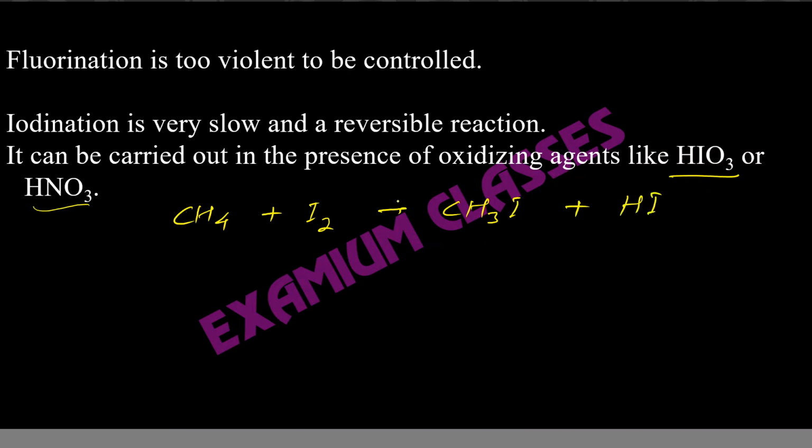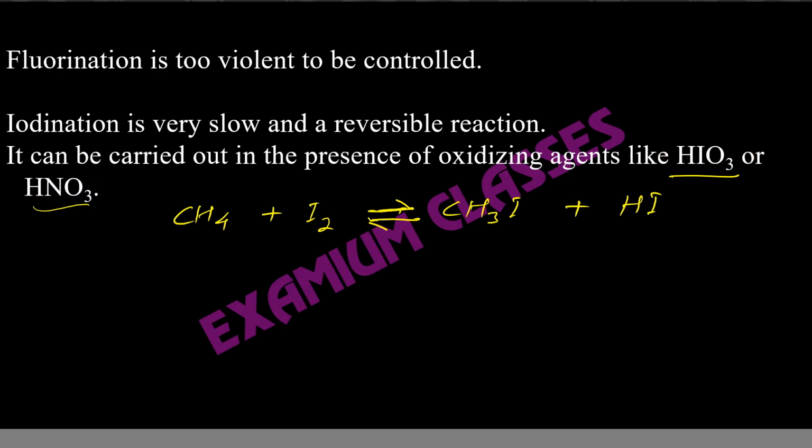Now this reaction is reversible. We can stop the reverse reaction if we can remove the products or any one of the products. What we do in this case is we get this reacted with either HIO3 or HNO3. They oxidize HI.